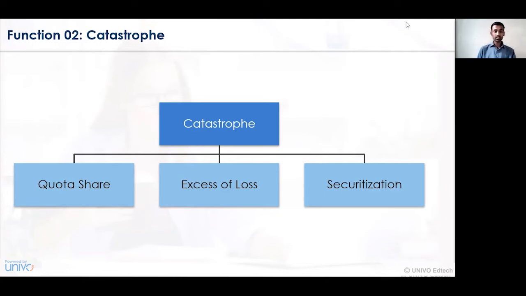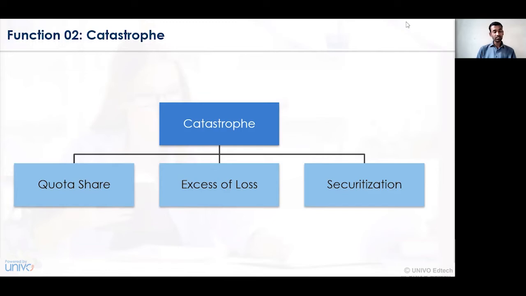If the risk of loss is much higher, if the loss that has occurred is much greater, then accordingly the catastrophic situation comes into existence, and based on the situation, the proportion or percentage can change. So there is flexibility in changing the quota sharing: earlier it was 75 to 25, now it can change to 80 to 20 or 85 to 15. Based on the severity of loss, based on the loss actually incurred, the percentage of quota sharing can differ.